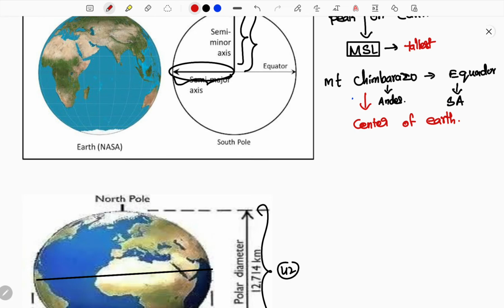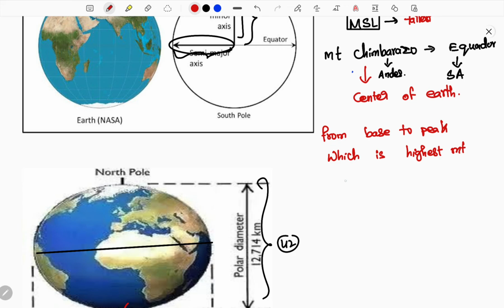And next there is one more confusion. See here, if you consider from base to peak, which is the highest mountain, both of these answers are wrong. From the base to peak consideration, Mauna Kea, which is part of the Pacific Ocean, is called the highest peak on earth.